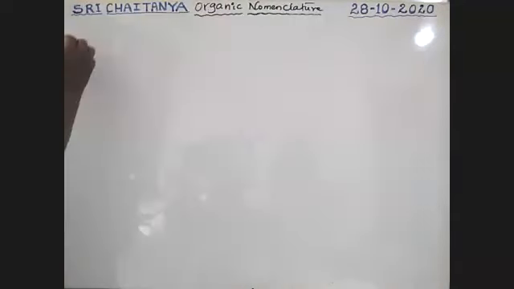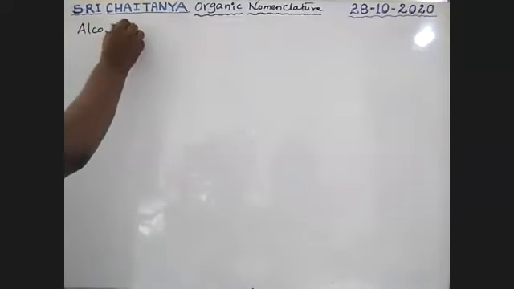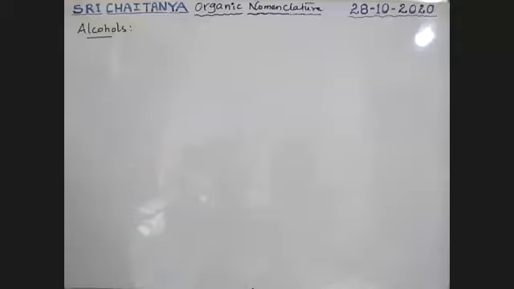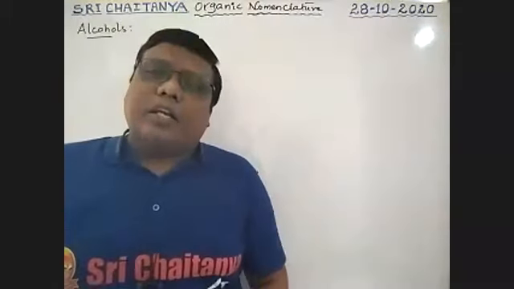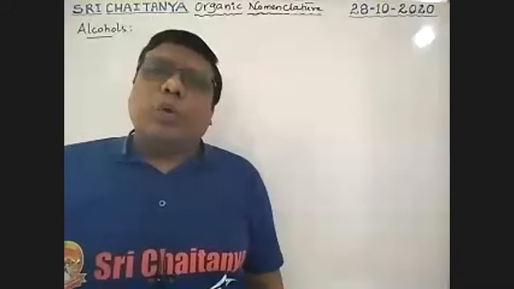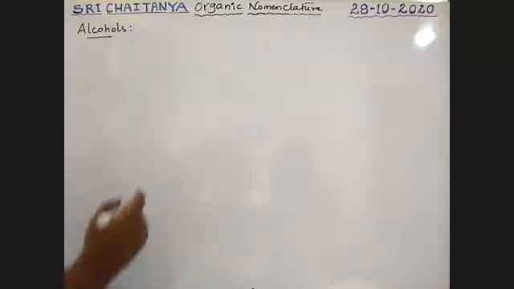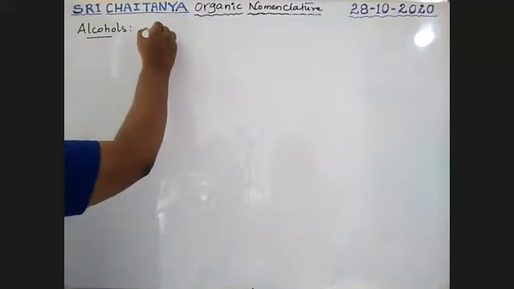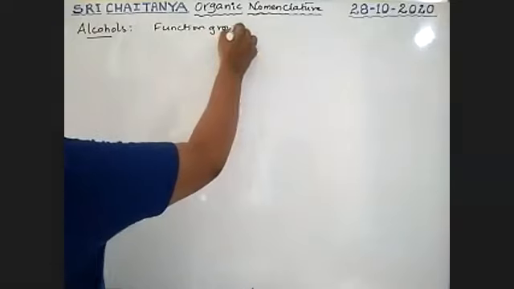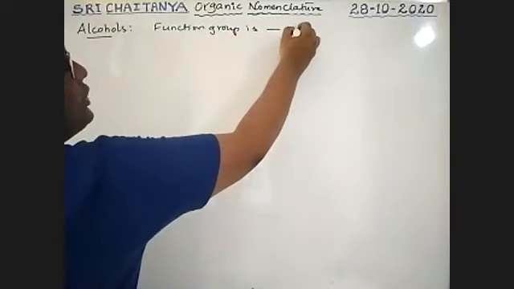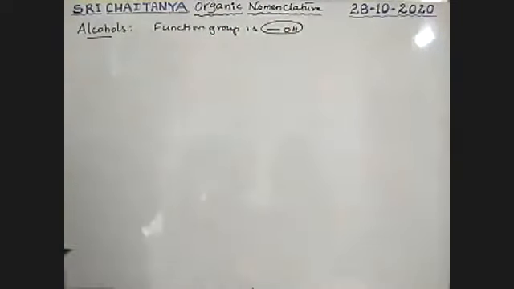Alcohols. What are these alcohols? Alcohols are the organic compounds having OH as the functional group. So here, the functional group is OH. OH is the functional group, boys. So this is alcohols.